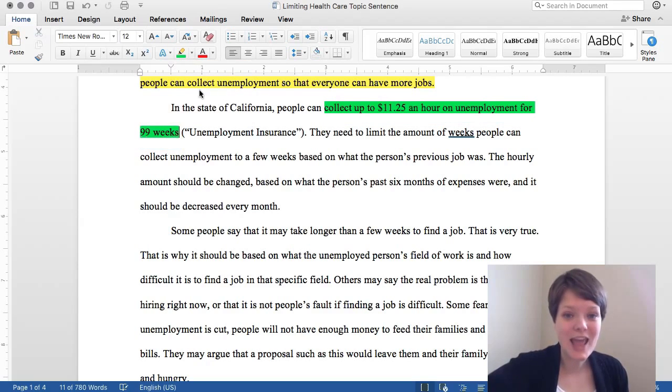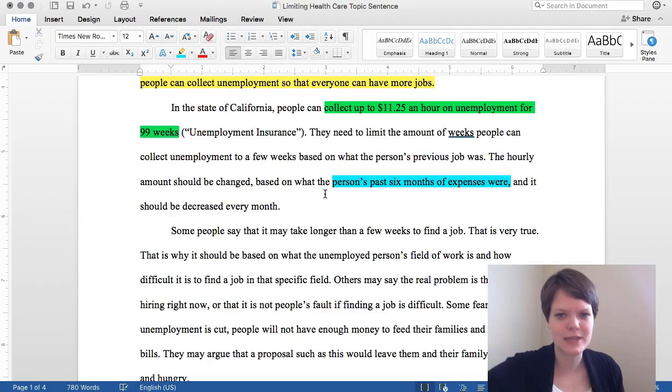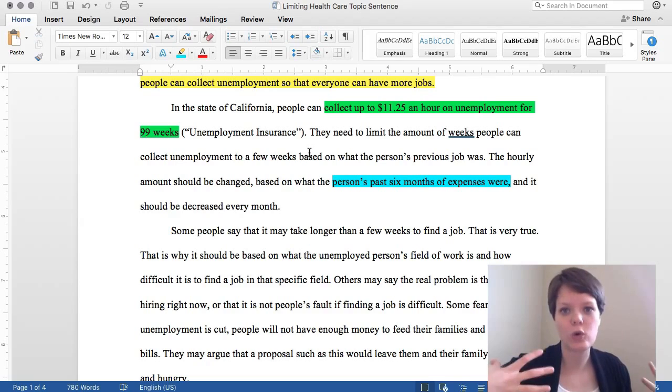But then maybe another main point would be that we should focus things on what the person's previous job was, or based on the past 6 months of expenses. But that seems like an entirely different subject to me, so maybe that should go in a different paragraph. Well, at any rate, let's write down a key word or phrase for the main points.